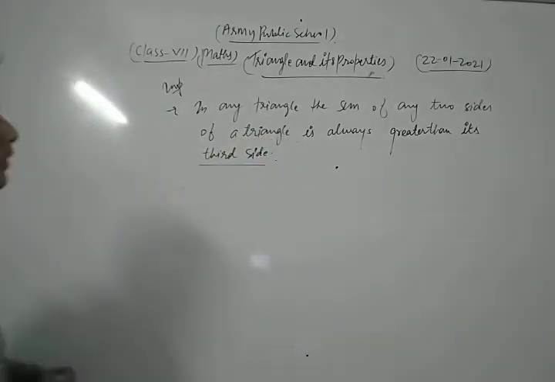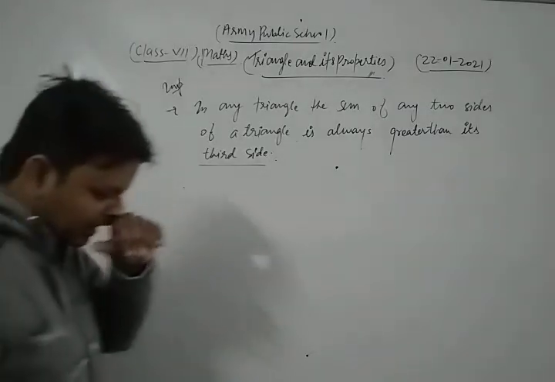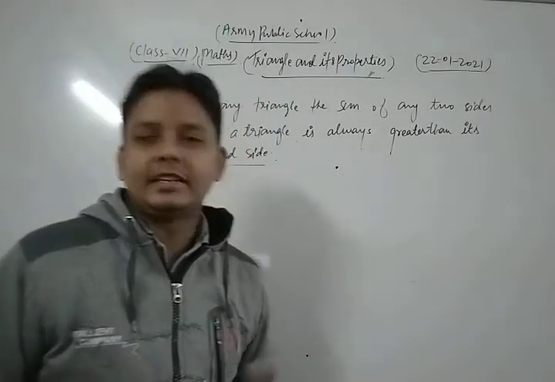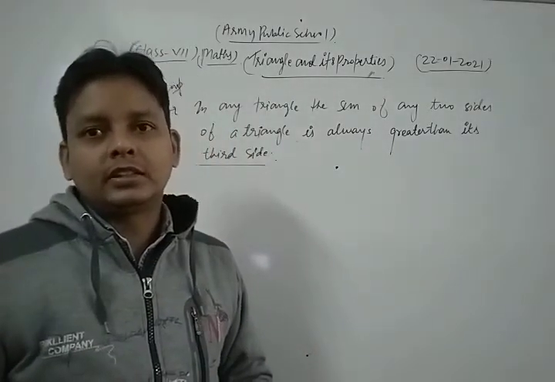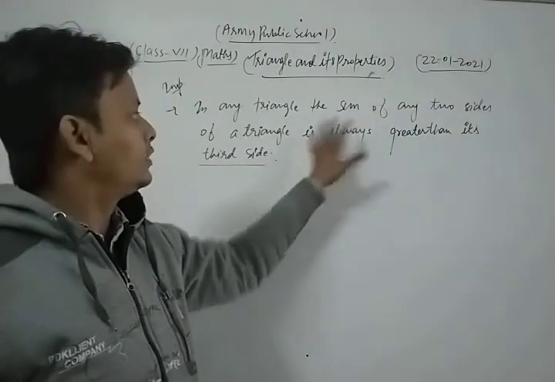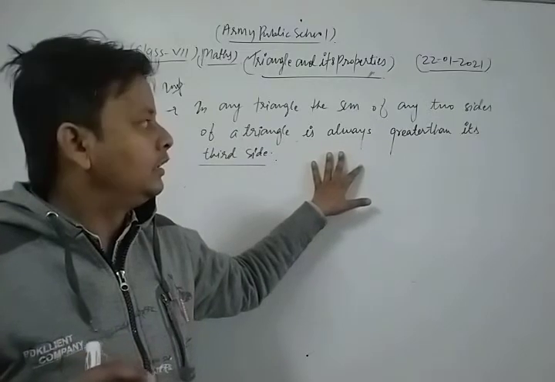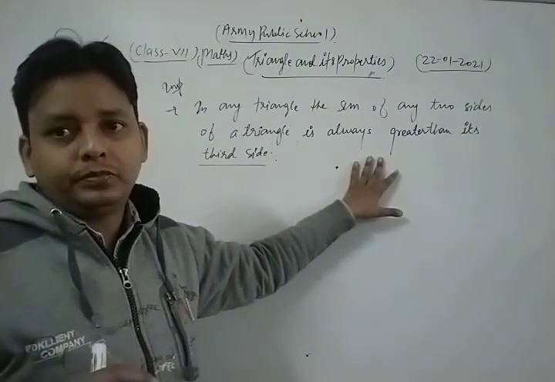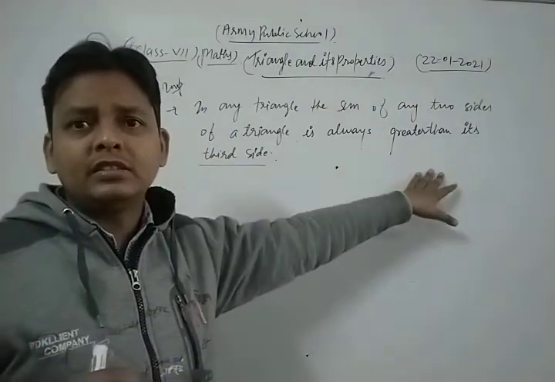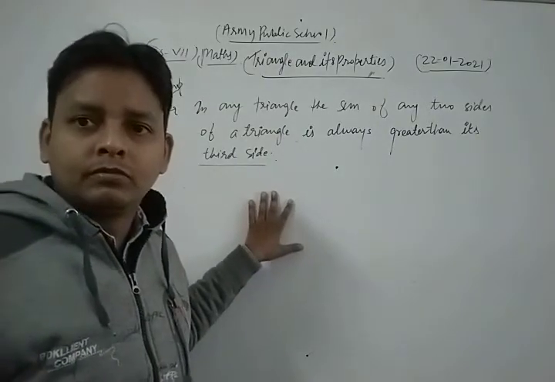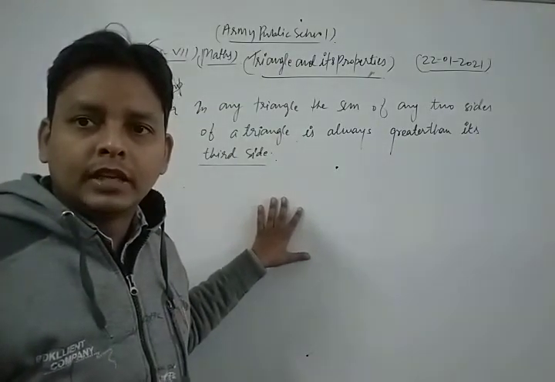Let's see. Okay, so therefore in this way we can say that in any triangle, the sum of any two sides of a triangle is always greater than its third side.